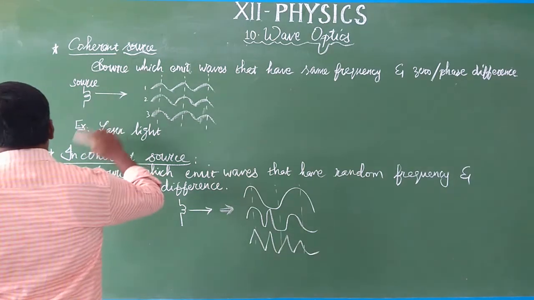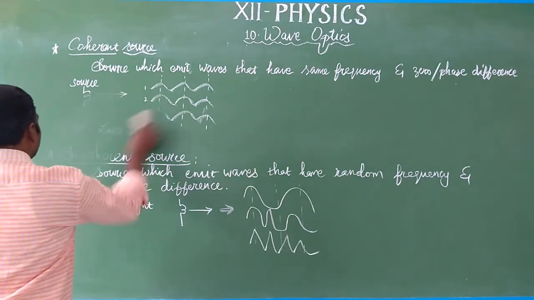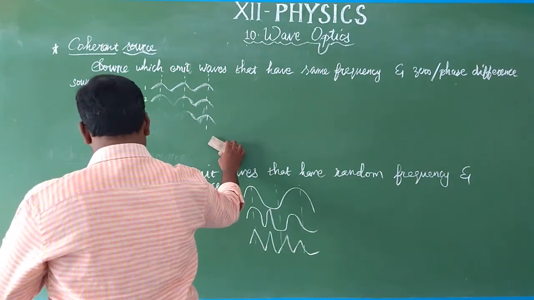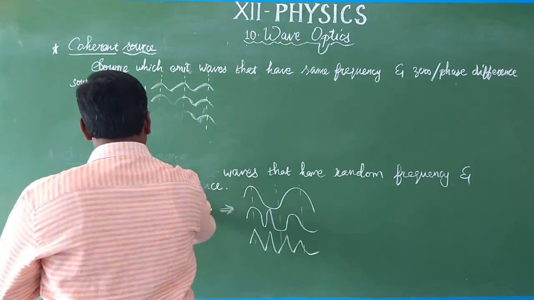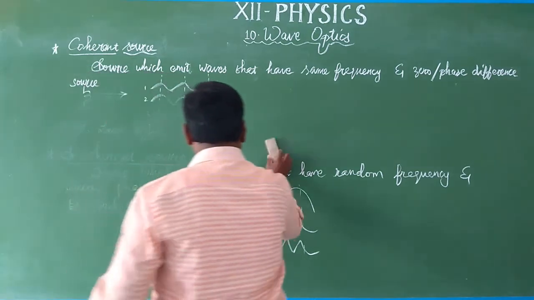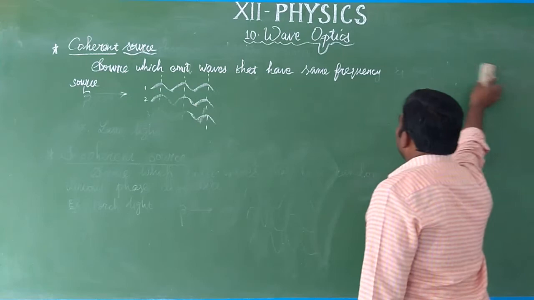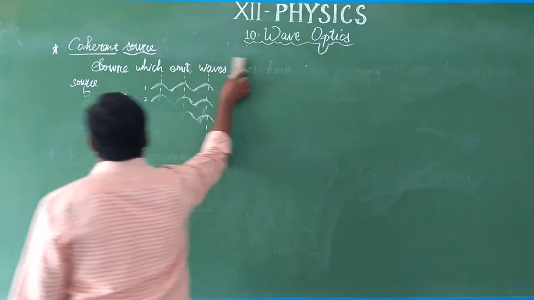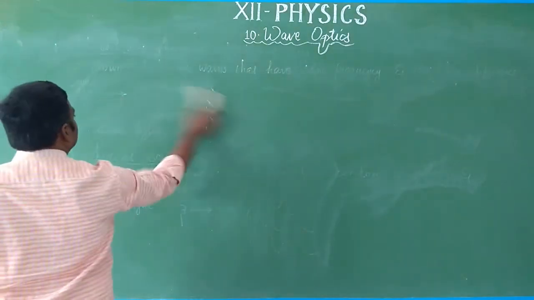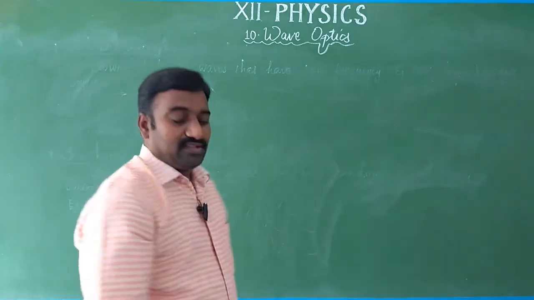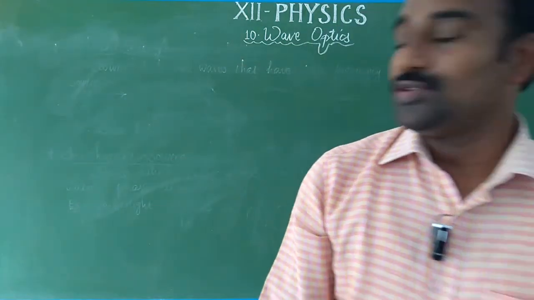Now in this lesson we are going to discuss the superposition of waves. So what is the superposition of waves? Already I said superposition is nothing but adding things together so that we get the resultant.